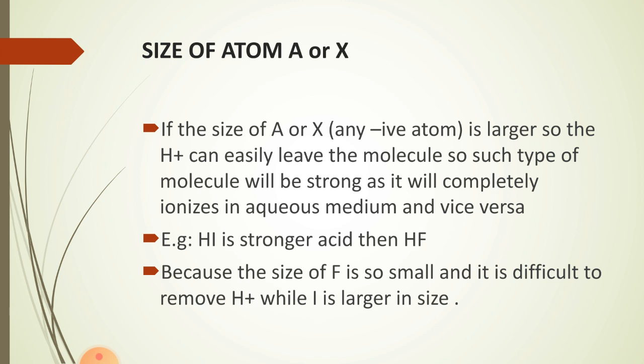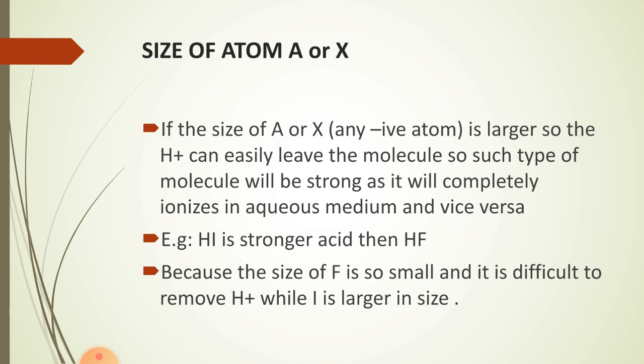Second thing was the size of the atom A. If the size of the atom A or X, any electronegative element we have represented with A or X, is larger, so the H positive can easily leave the molecule. Such type of molecule will be strong, as it will completely ionize in aqueous medium, and vice versa.